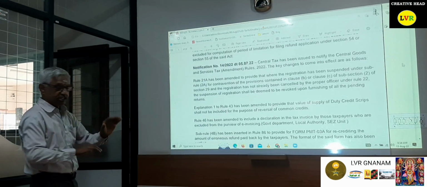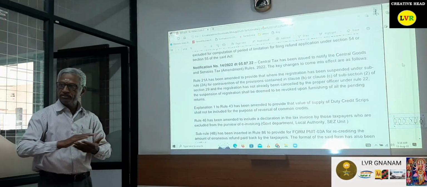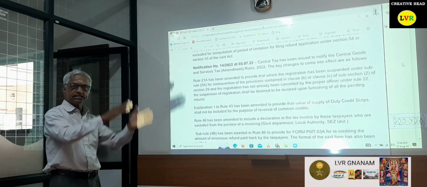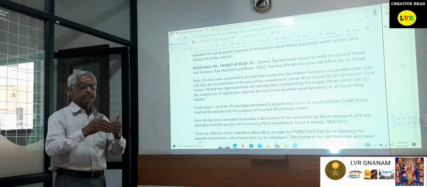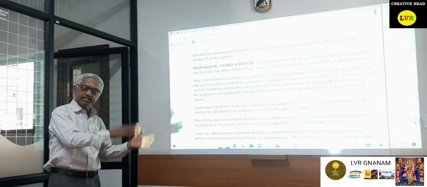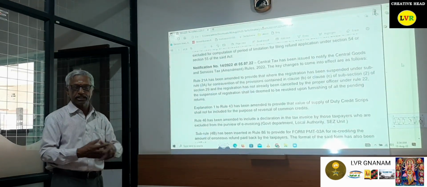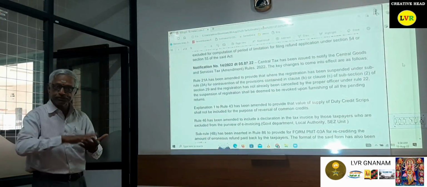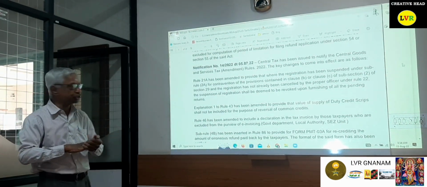Normally the proper officer first suspends the registration if the dealer has not filed the return for 6 consecutive months in the case of monthly returns, or 3 quarterly returns in the case of QRMP cases.